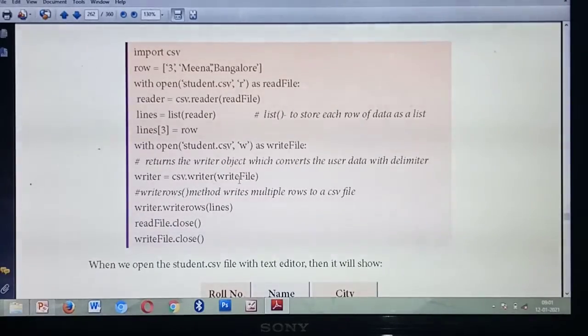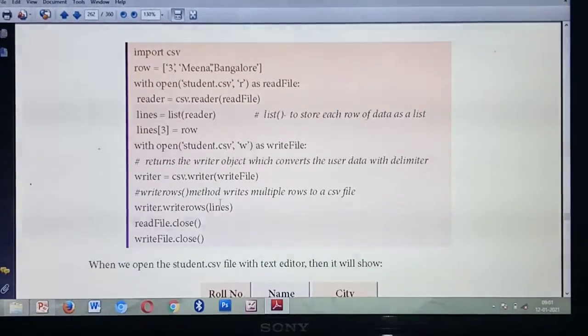Okay. Next you have read the file. What's the next step? You are going to write each row by row. So what's the format? Writer dot writerows, to write multiple lines at a time. So which function should you call? Writerows of. Understood? Writerows of. So each line you have read, writerows of lines.